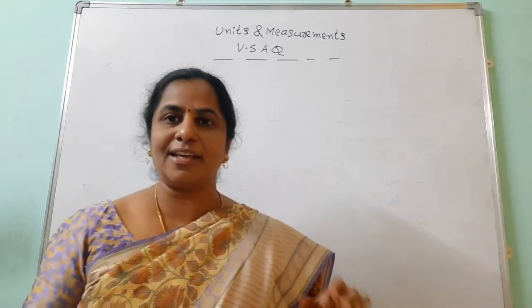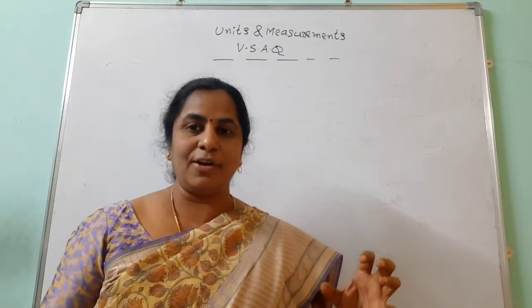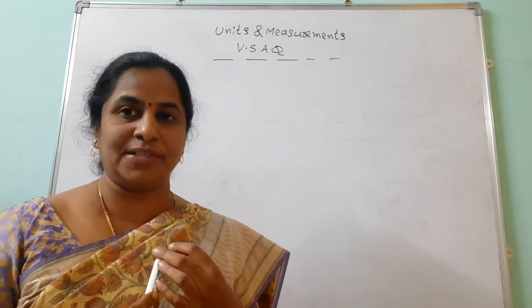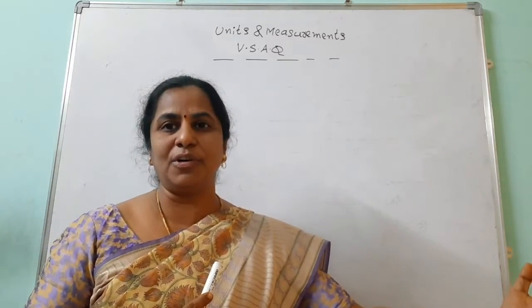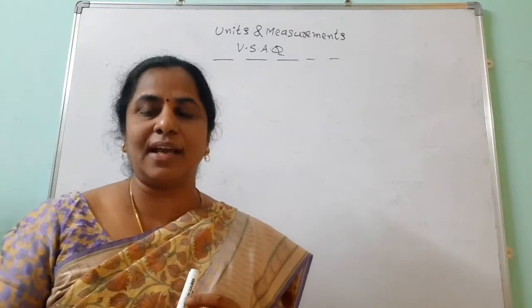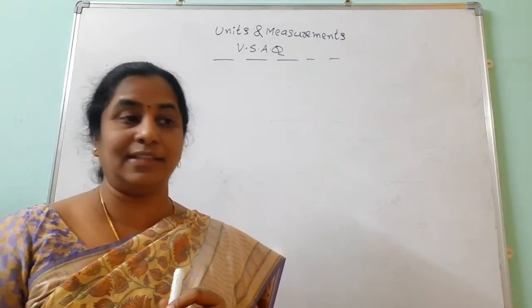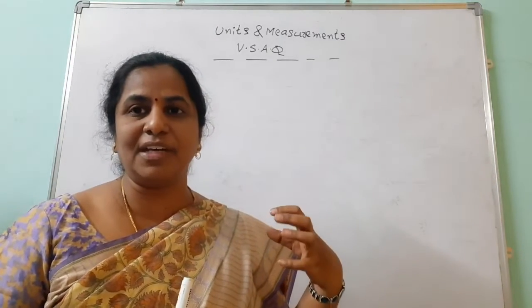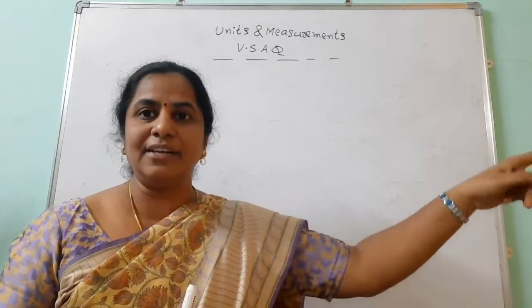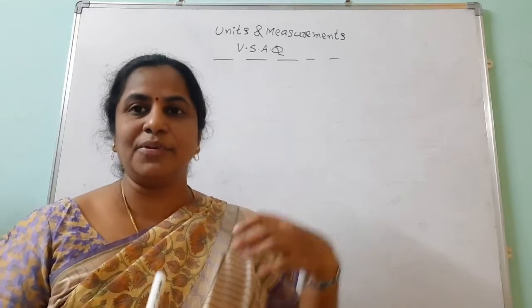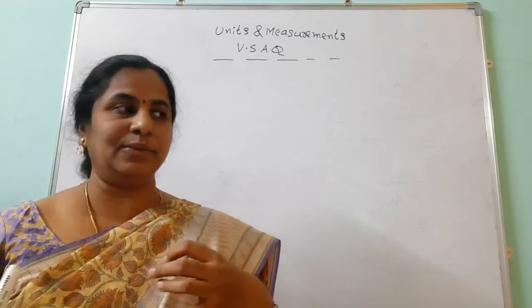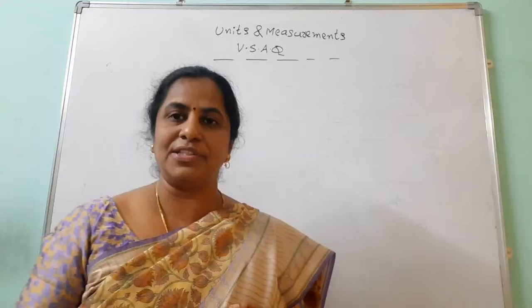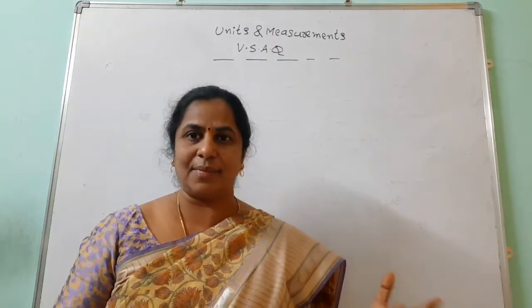What are the systematic errors? In that, only this meaning is there: it is following either the positive direction or the negative direction. I have one vernier calipers, and my student has one more vernier calipers. This vernier calipers' error is 0.0, like that. But that one's error is 0.01. So my instrument is always showing 0.02, and that instrument is showing 0.01. Suppose this is positive, plus 0.02, and that is negative, 0.01. So it is following one direction, either positive or negative. That is the systematic errors.